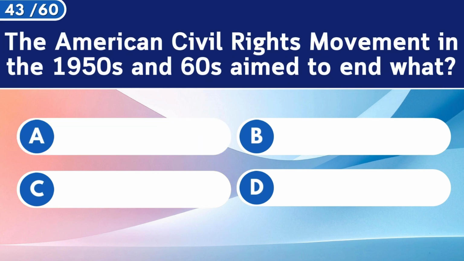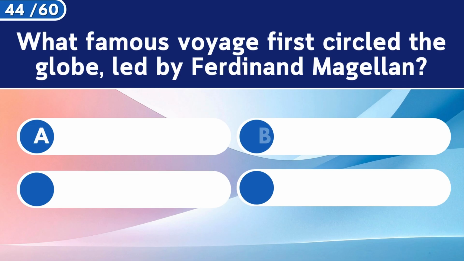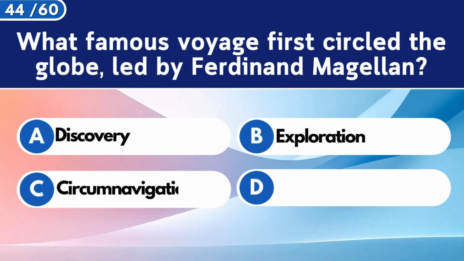The American Civil Rights Movement in the 1950s and 60s aimed to end what? Racial segregation. What famous voyage first circled the globe, led by Ferdinand Magellan?